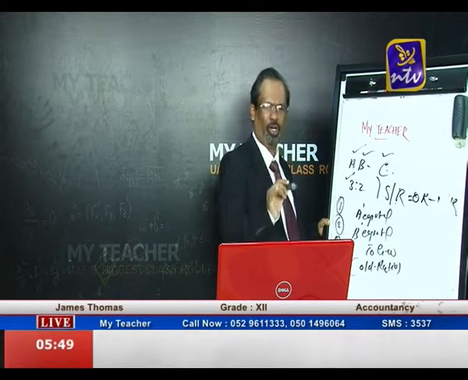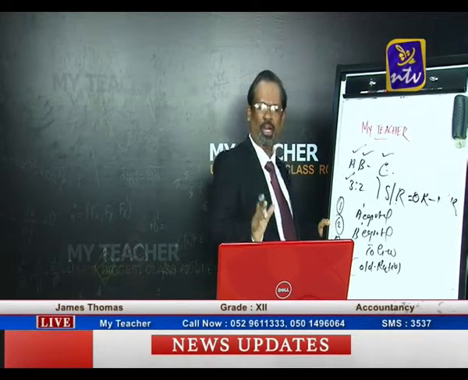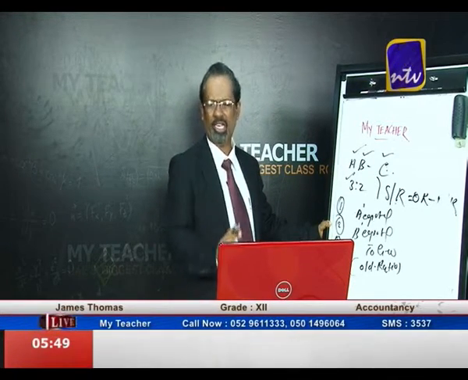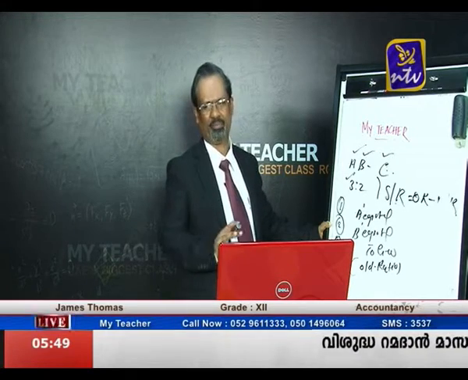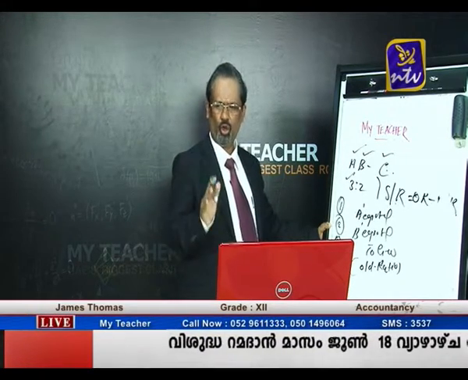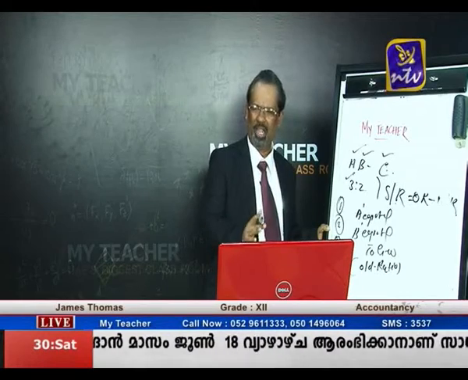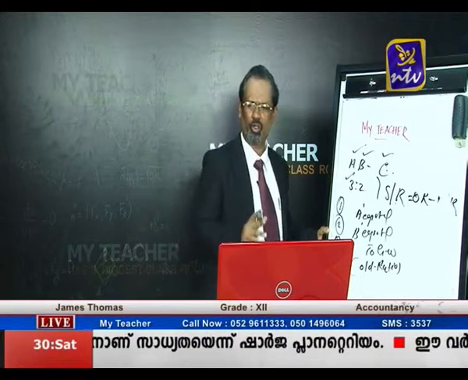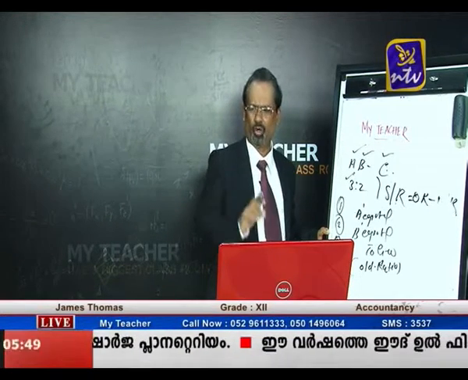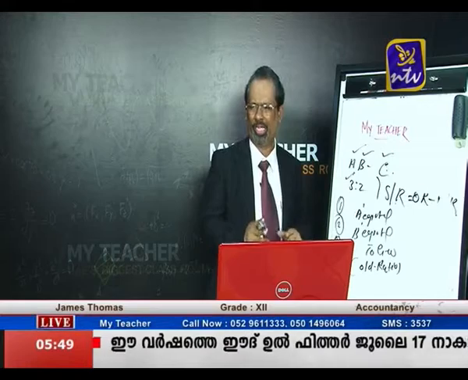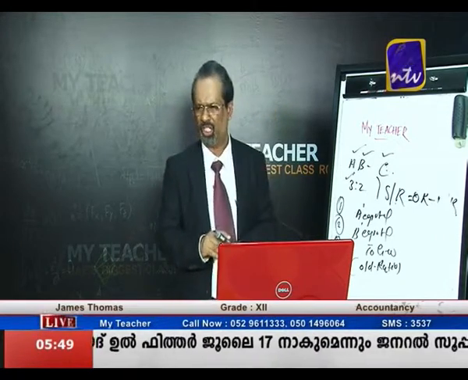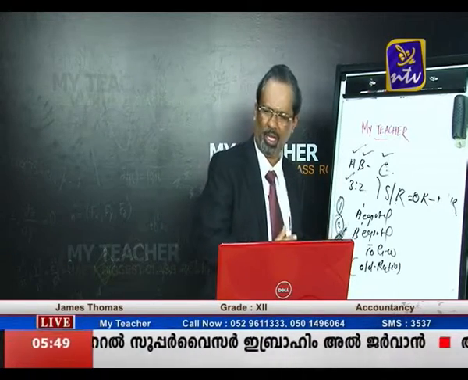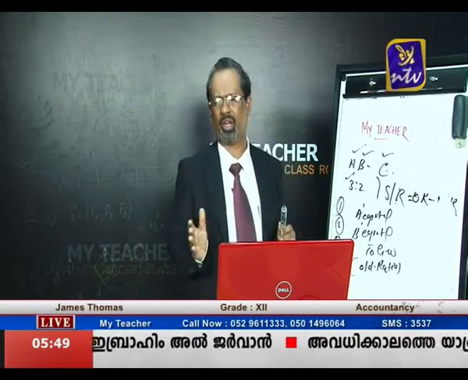Now we have studied 3 contexts. The first one is the new partner is bringing goodwill which is given to the old partners privately outside the business. So in that case no journal entry is there. And the second case is the new partner is bringing goodwill along with the capital which is distributed to the old partners. So the entry is cash account debit to C's capital, to premium for goodwill, and the premium for goodwill account debit to the old partners' capital accounts. The narration is being the premium brought by the new partner is distributed to the old partners according to the sacrifice ratio.